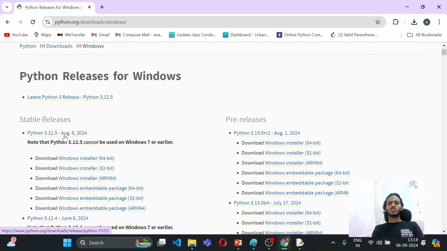And trust me, the installation is very easy. You have to do nothing. Just click on next, next, next, and install. You need not configure any part. Python is super smart. It will automatically take care of all the things.